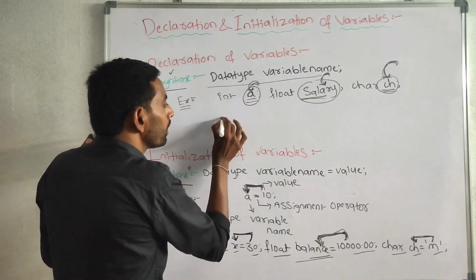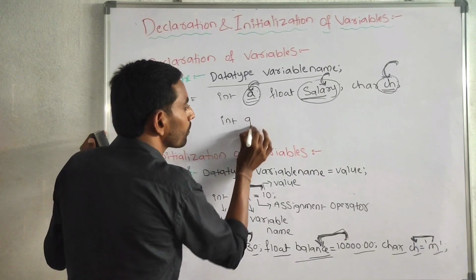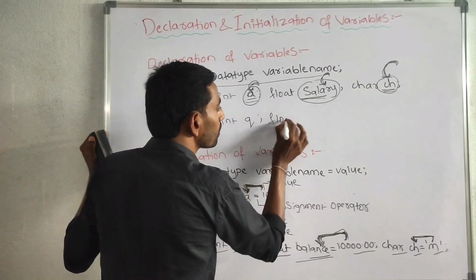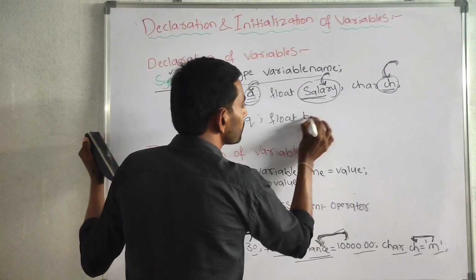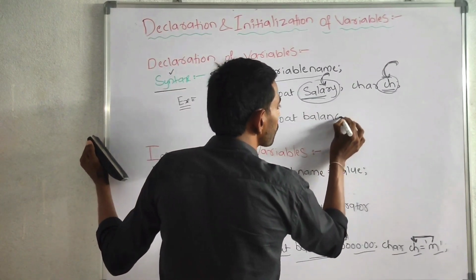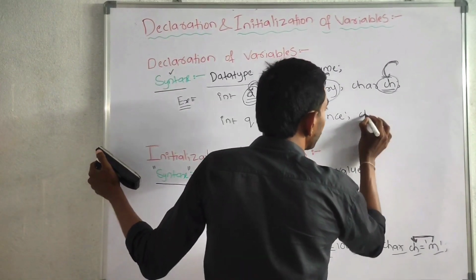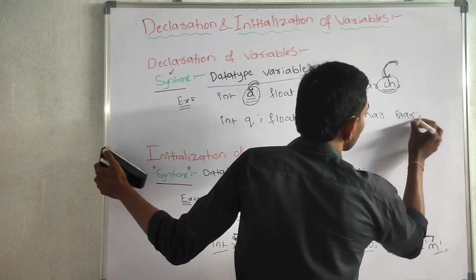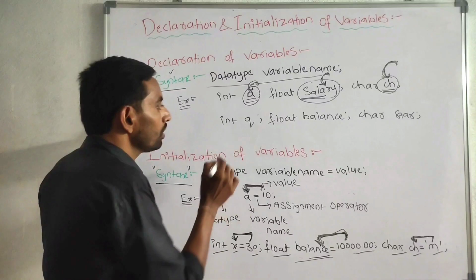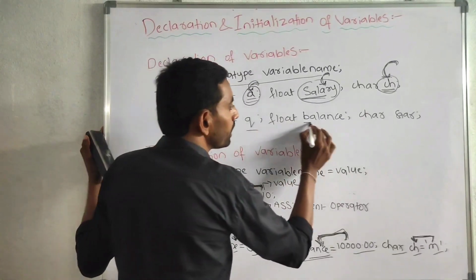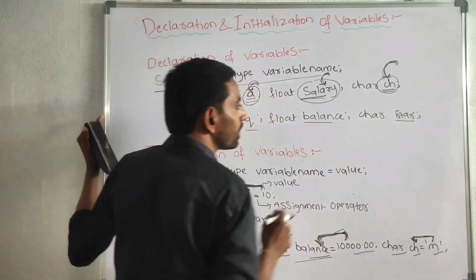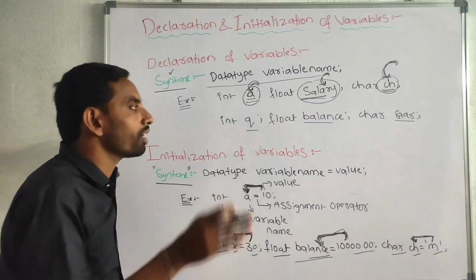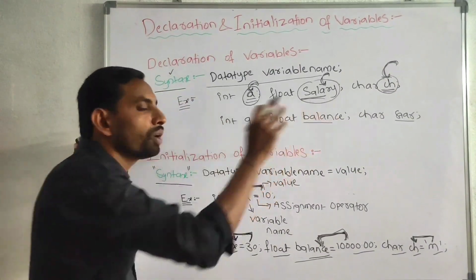Another example: integer q, float balance, character star. So q is a declaration of variable, balance is a declaration of variable, star is a declaration of variable, because we are not storing any value into these variables.